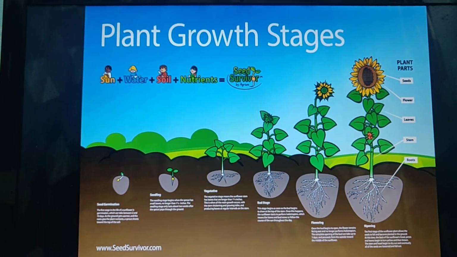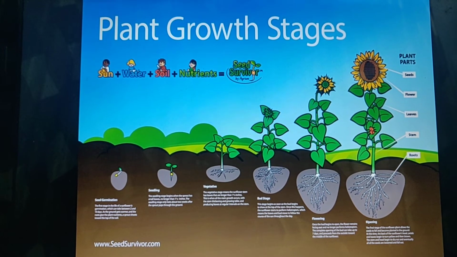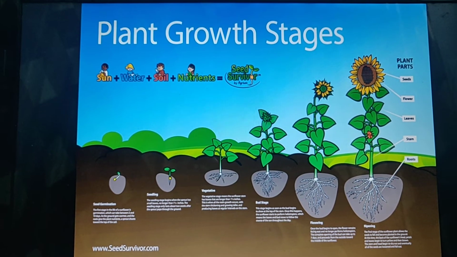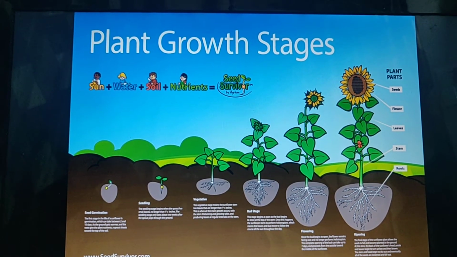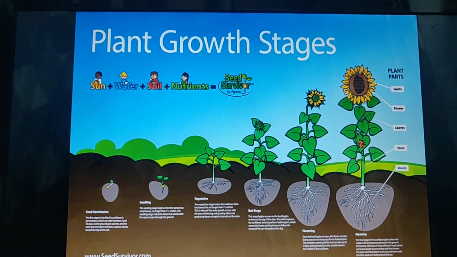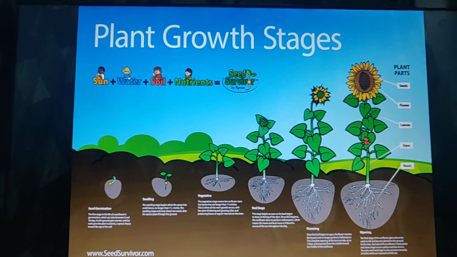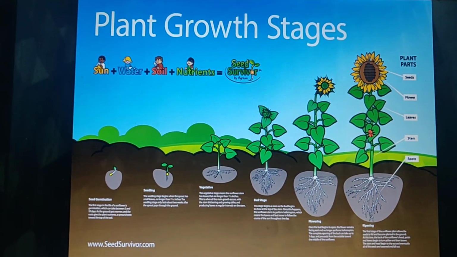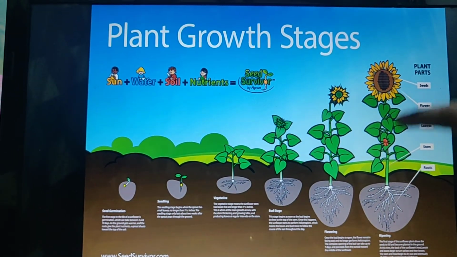And then slowly on the stem the branches grow. The leaves come on the branches. Then there are flowering plants. So the bud comes first. Then the flower grows. Slowly the plant becomes bigger and bigger. So this is called the germination process of the plant. From a small seed to a big plant.